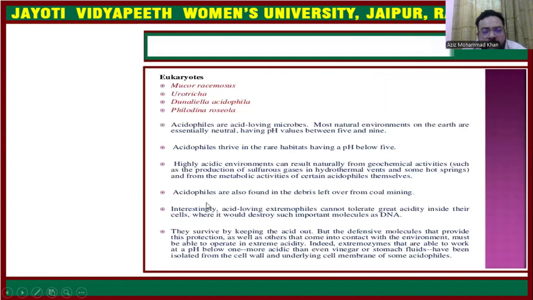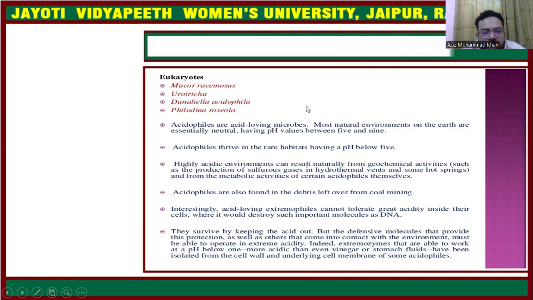And next are the eukaryotes. Eukaryotes are also acidophilic in nature, and the examples include Mucor racemosus, Dunaliella acidophila, and Rhodotorula.